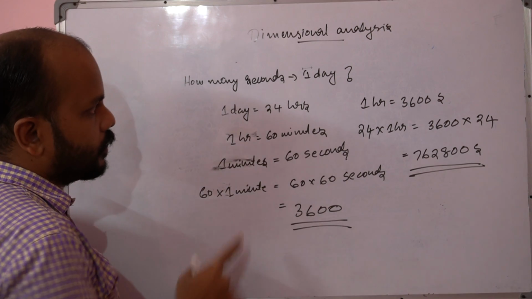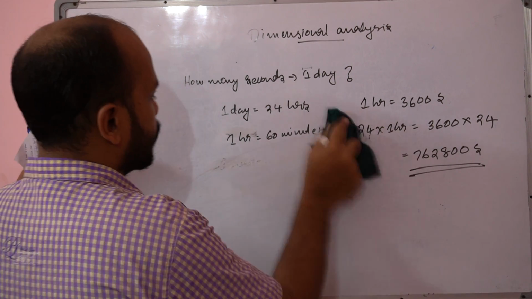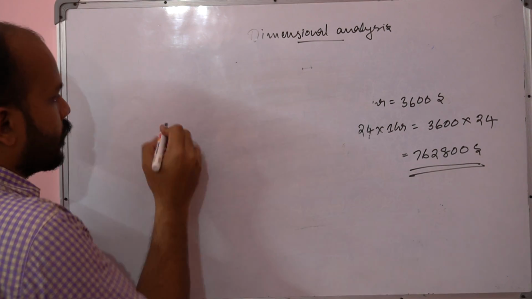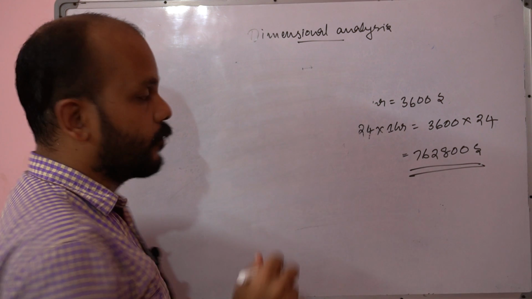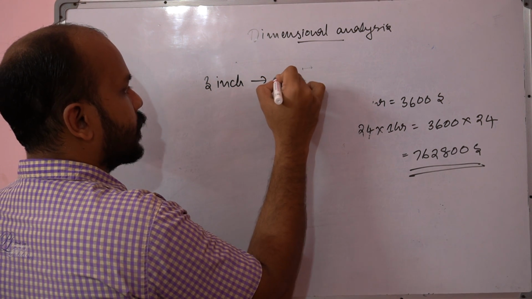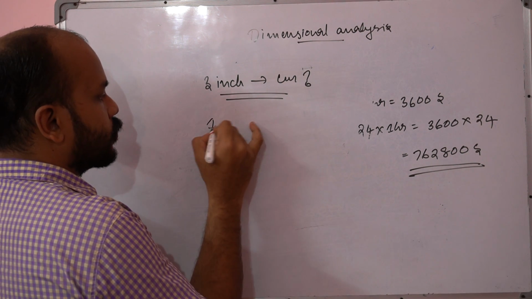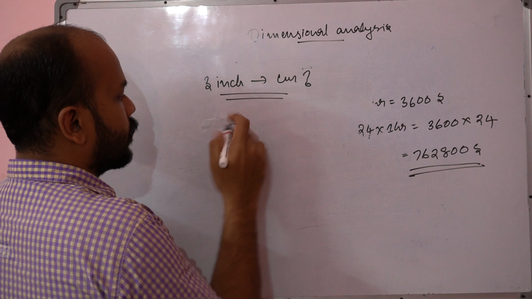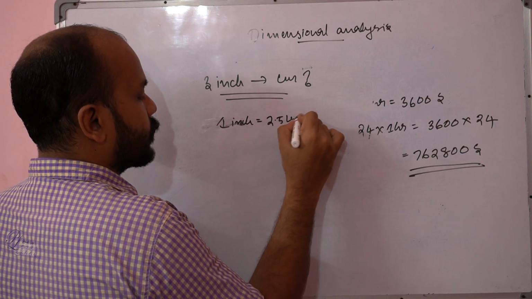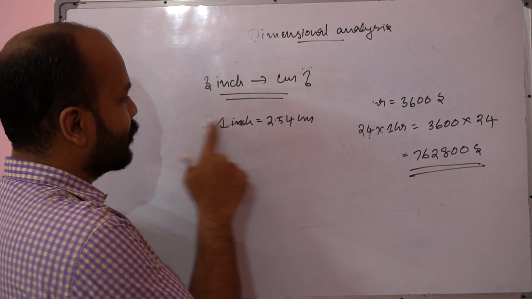Okay, and again, one more example of dimensional analysis. Suppose you measured a particular object and found that it is 3 inch. How many centimeters is this? Okay, let's see how we can do it. 1 inch is 2.54 centimeter. Now the task is easy because you can just multiply both sides by 3.